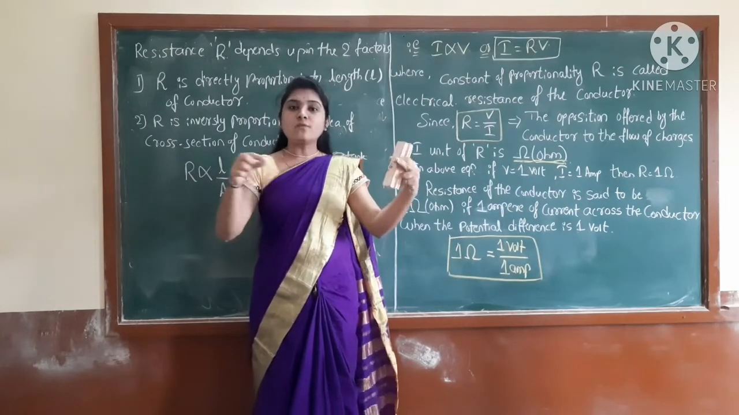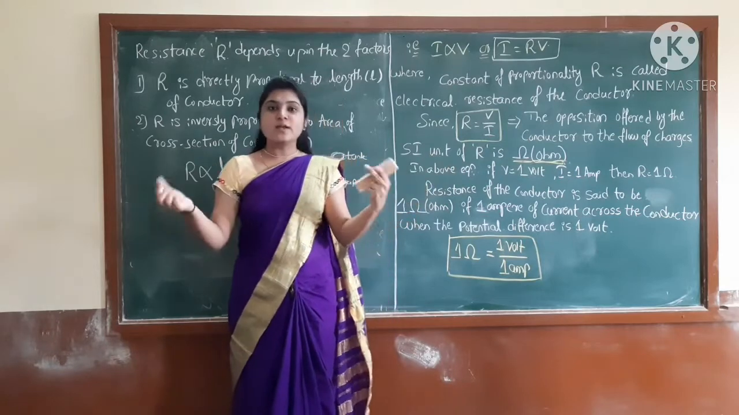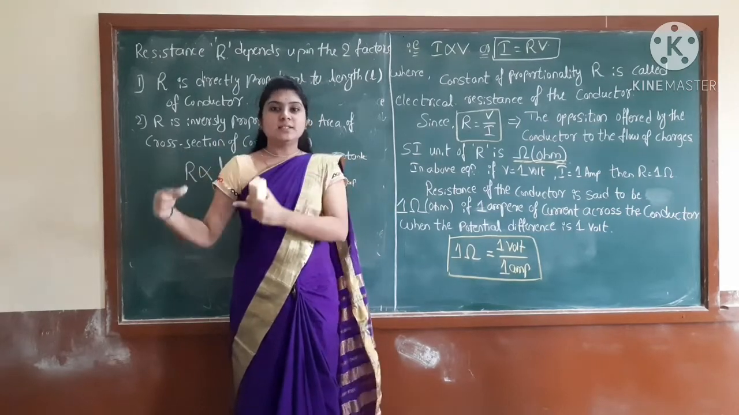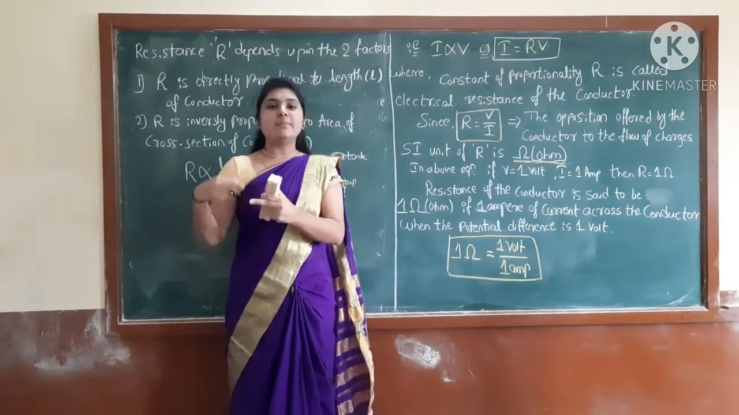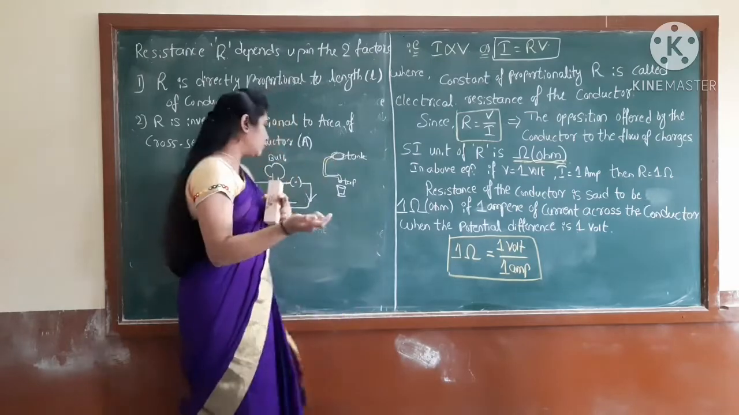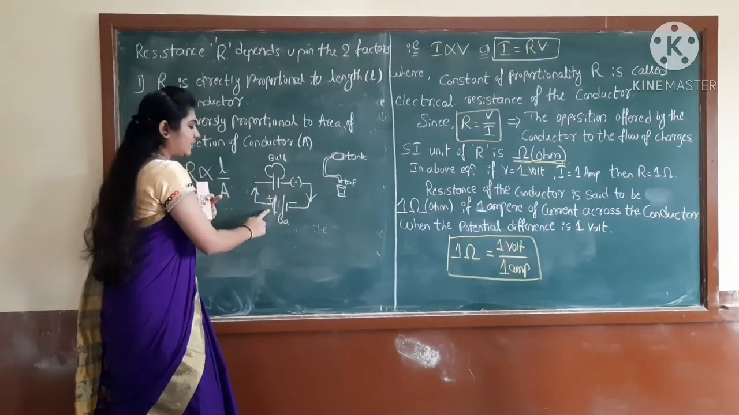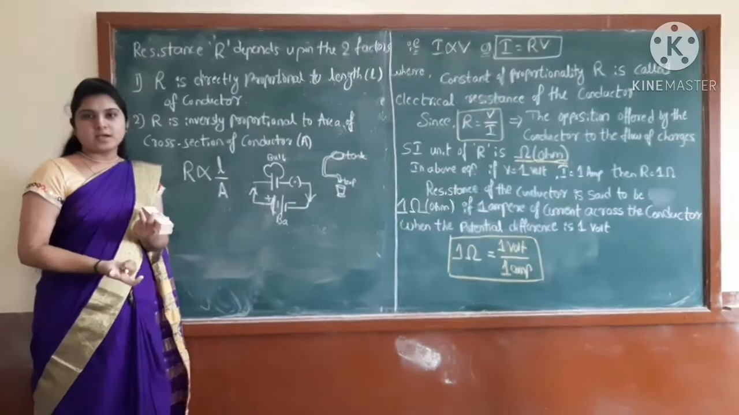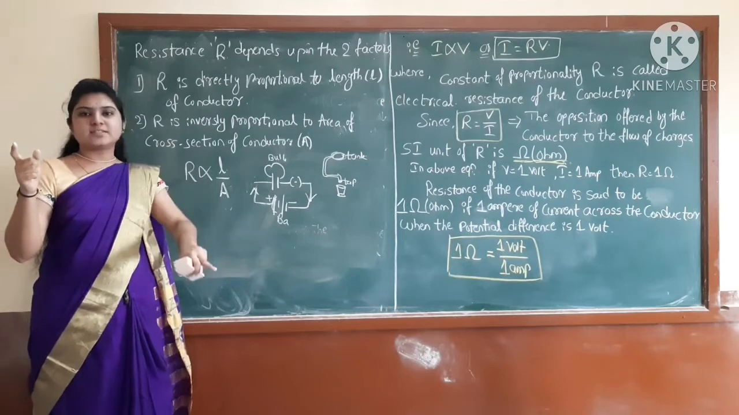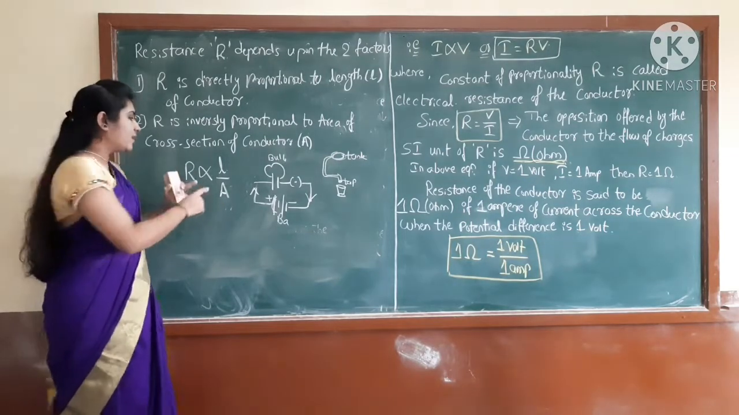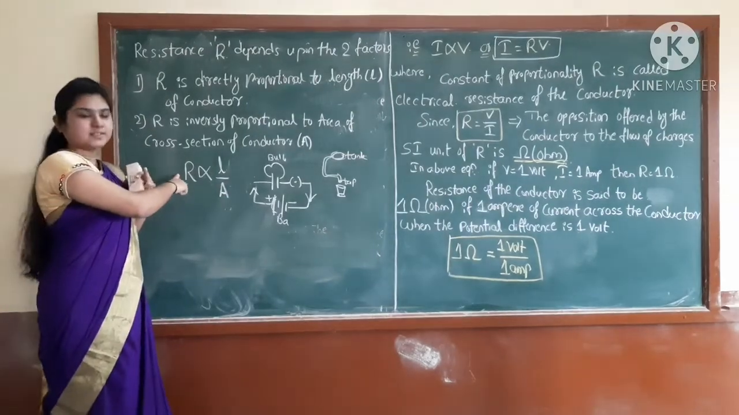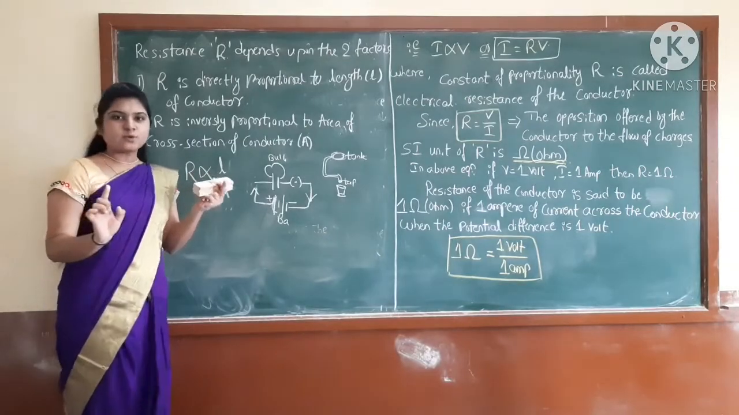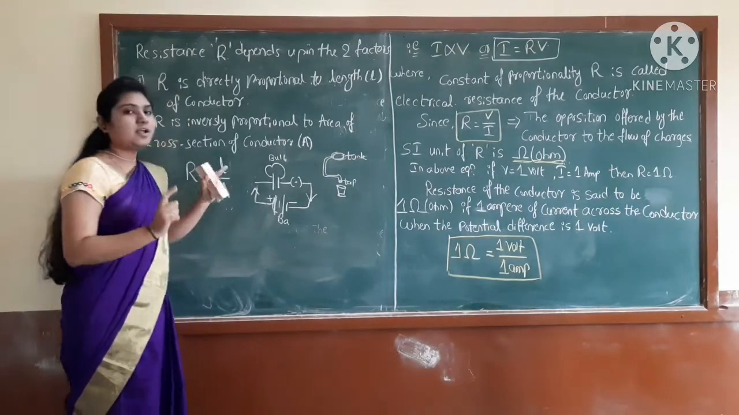If the length of the pipe from the tank to the tap is less, then of course the water comes easily, fast, and might fill that bucket. Here also, if the length of the wire is less, current will come early and the bulb will glow early. So current increases, resistance decreases, right? Here length increases, resistance will increase. If the resistance decreases, length will also decrease. Correct, students? So this is about the length.